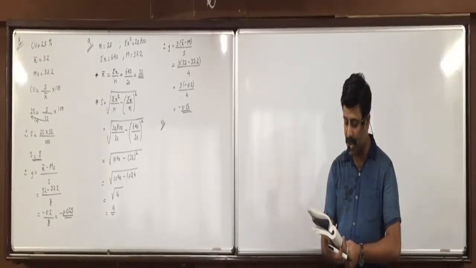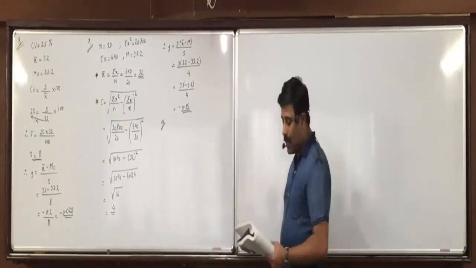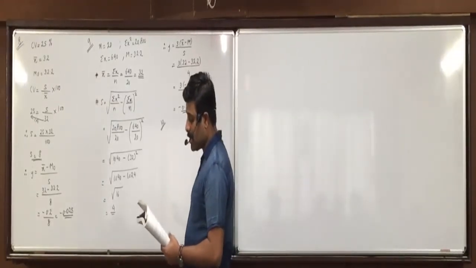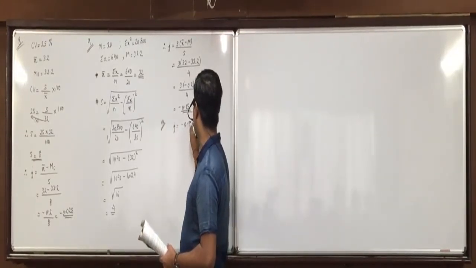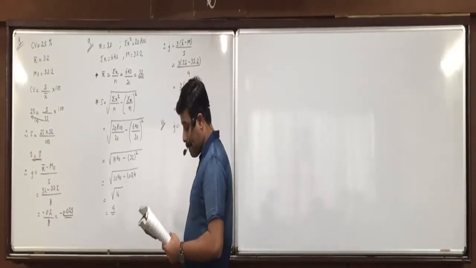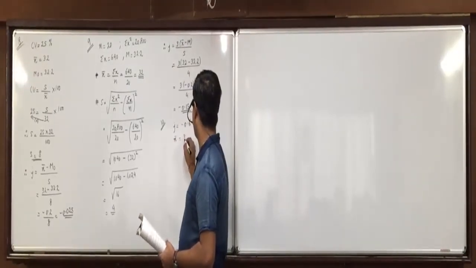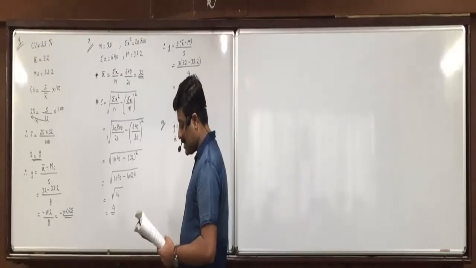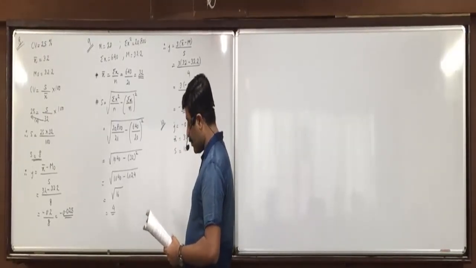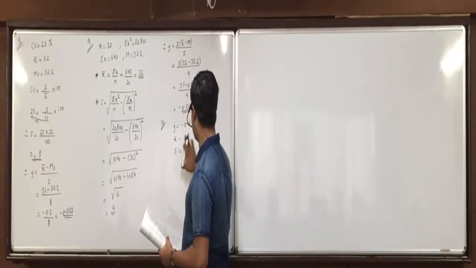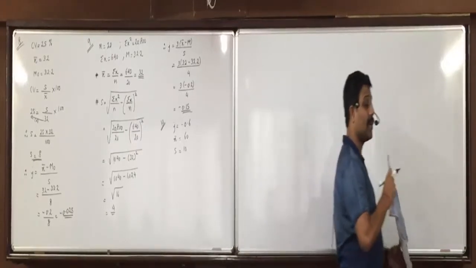Shall I take up the 10th question? Karl Pearson's coefficient of skewness for a data set is minus 0.6. Set J equals minus 0.6. X bar is 60 and S is 10. Find the median and mode for the data.